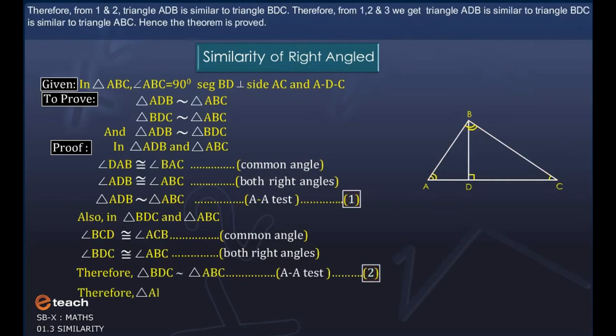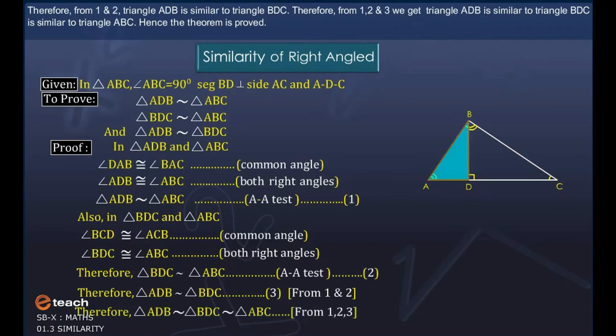Therefore, from 1 and 2, triangle ADB is similar to triangle BDC. Therefore, from 1, 2 and 3, we get triangle ADB is similar to triangle BDC is similar to triangle ABC. Hence, the theorem is proved.